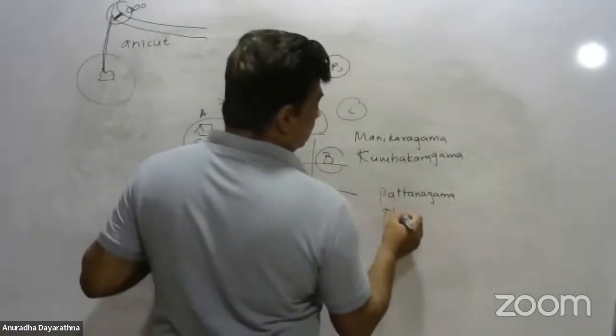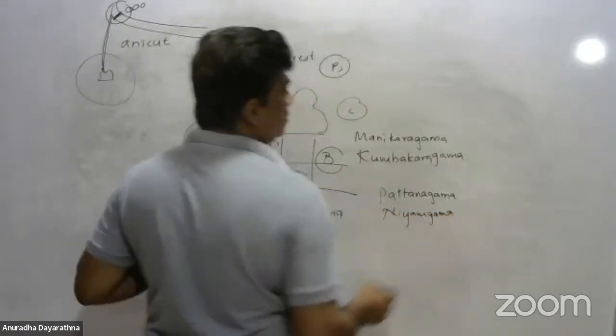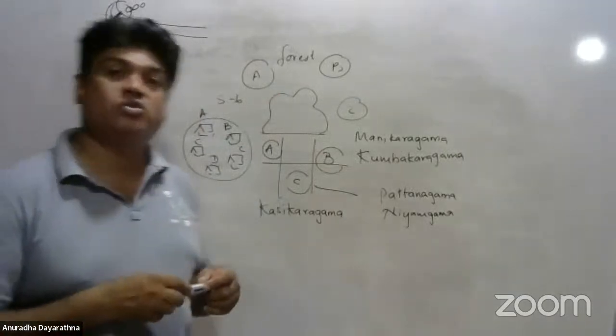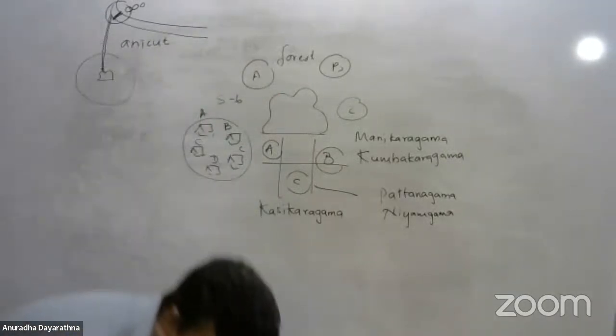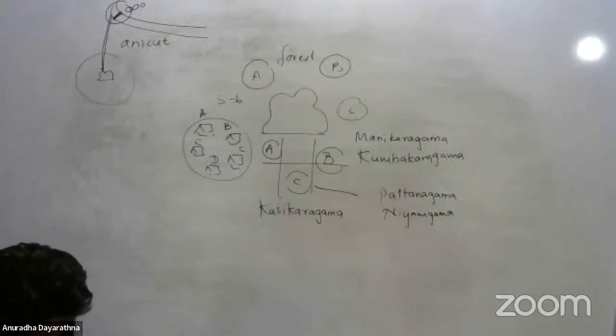And Niyamgama is what? It's a trading village. Everyone in the village does trading activities. So they are providing a service, production, and a service, right? Okay, then see the different types of villages here.